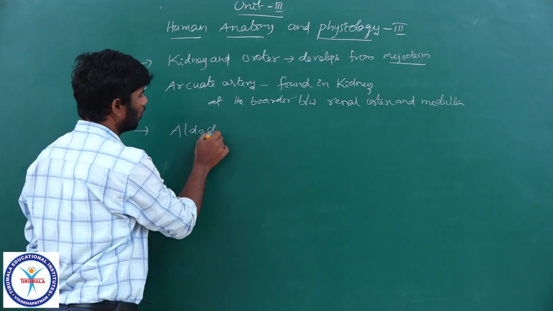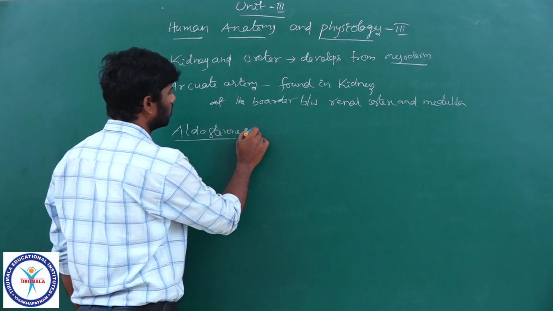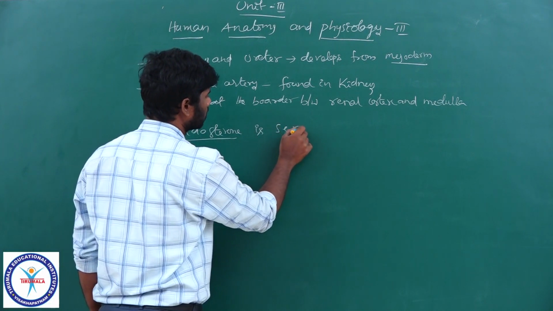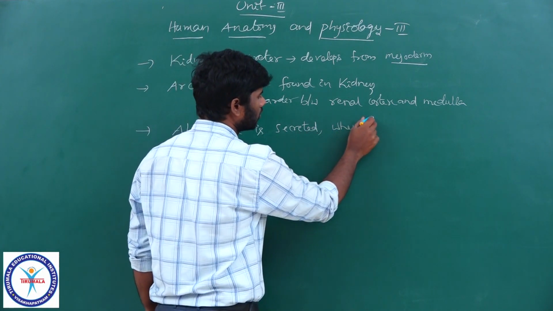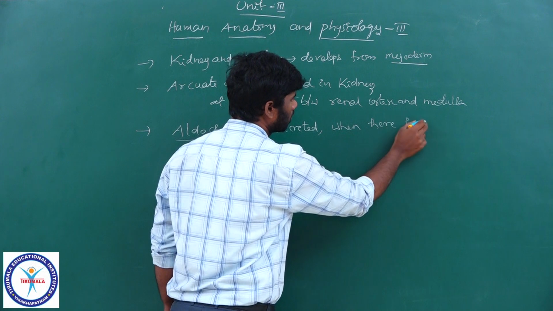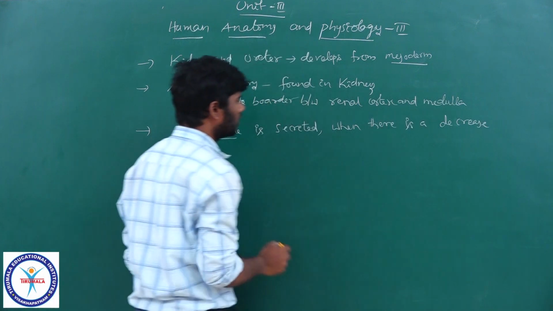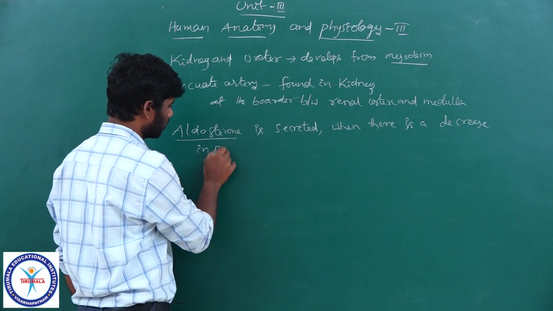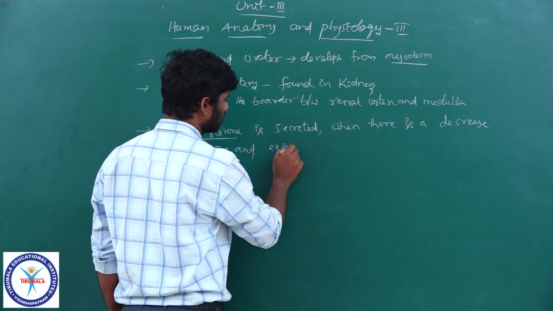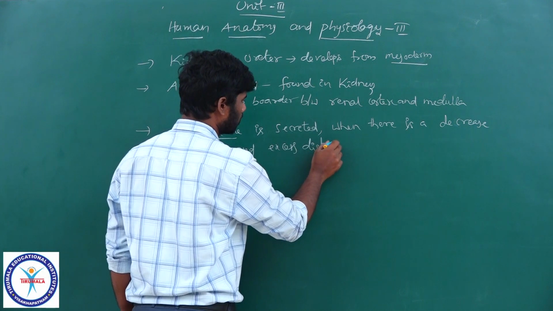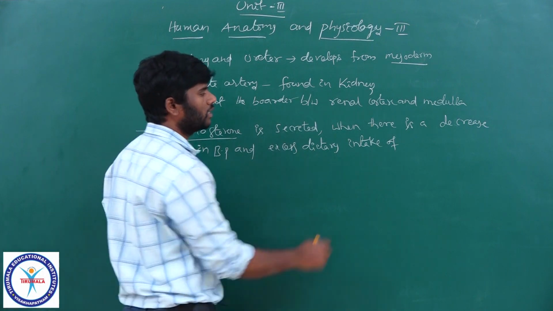Aldosterone is a steroid hormone produced by the adrenal cortex. Aldosterone is secreted when there is a decrease in BP and excess dietary intake of potassium.